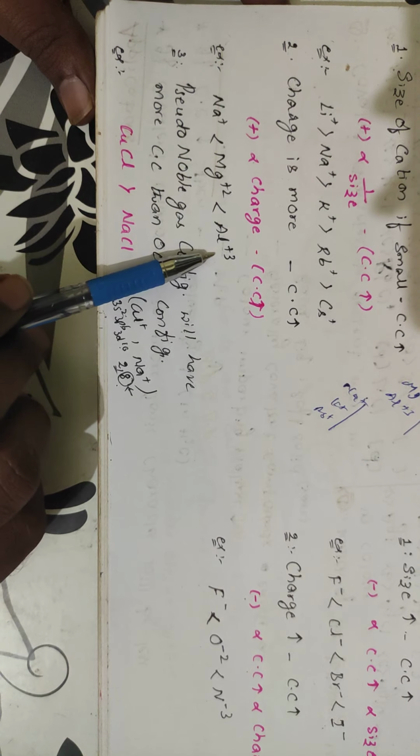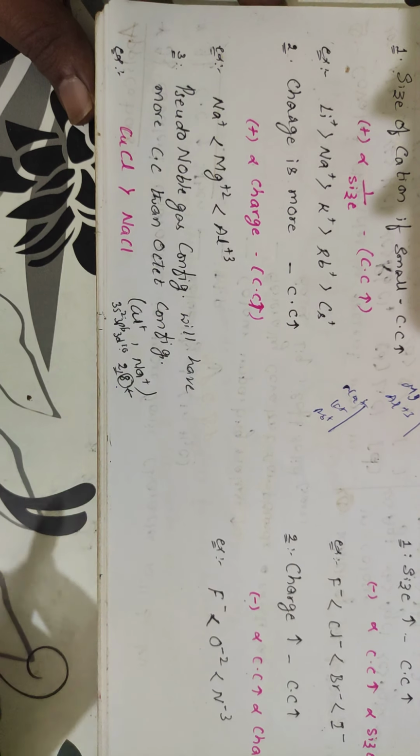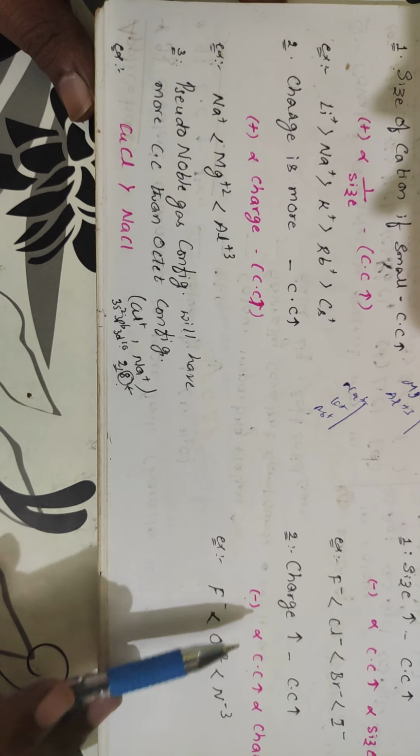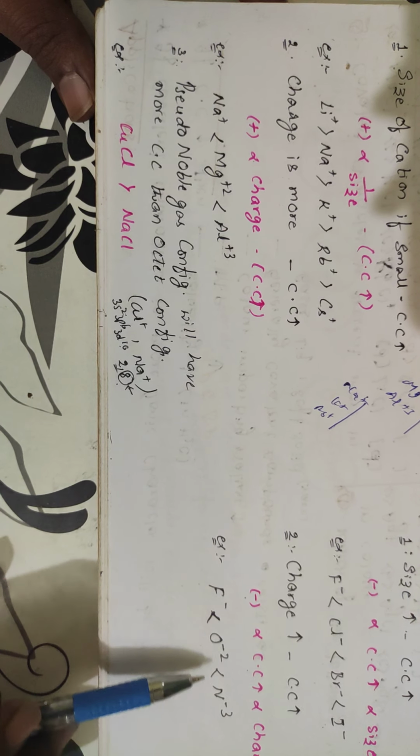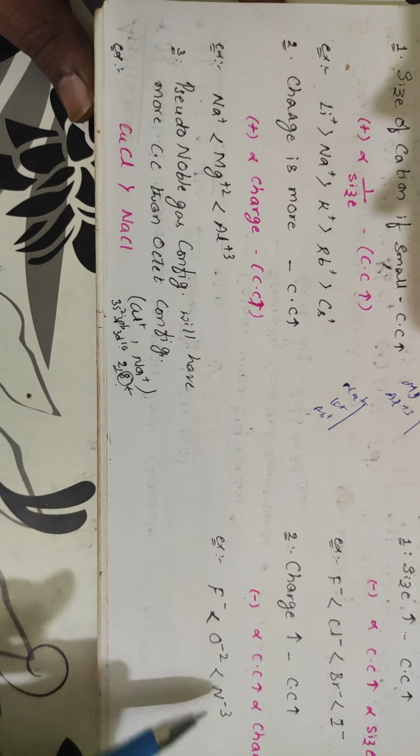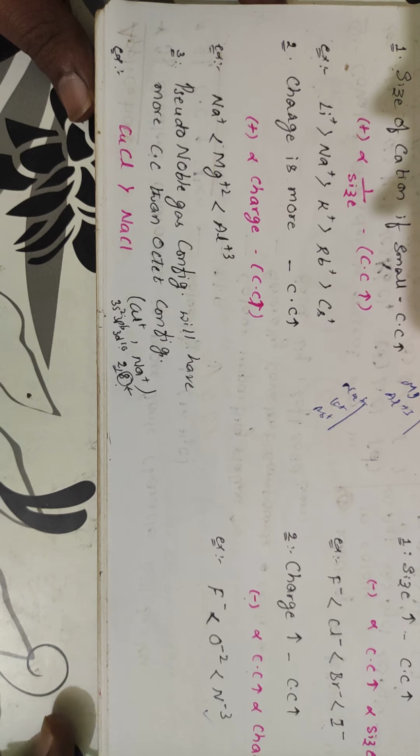So Na+, Mg2+, Al3+, which will be having more covalent character? Al3+ will be having more covalent character. Here F-, O2-, N3-, which is having more negative charge? This one is having more negative charge, so this one will be having more covalent character.